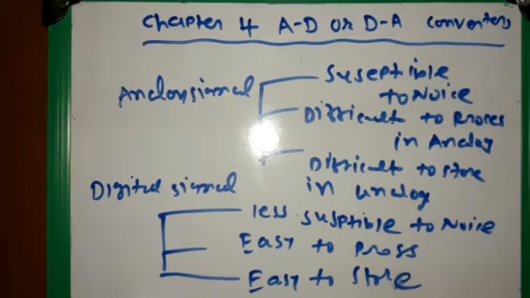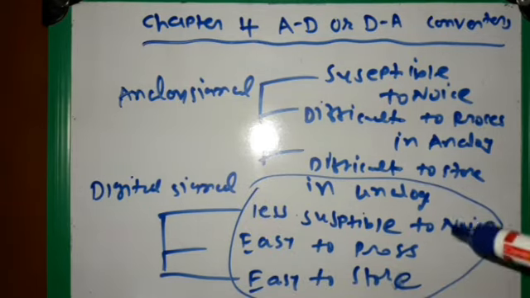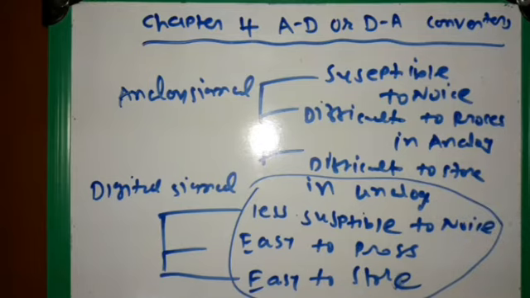First we convert the analog signal into a digital signal, and then we convert the digital signal into an analog signal, because the digital signal has many advantages over the analog signal. They are less susceptible to noise, easy to process and easy to store. So we use analog to digital and digital to analog converters in our day-to-day life.